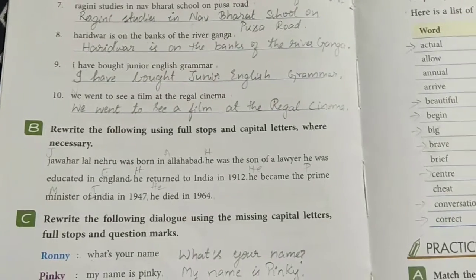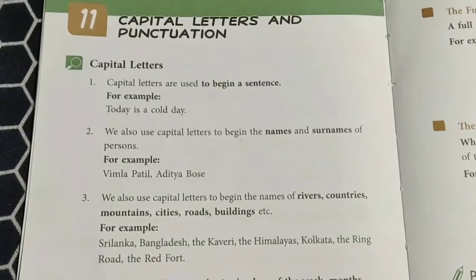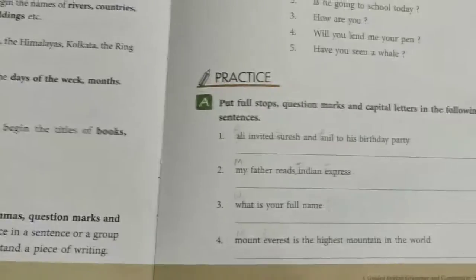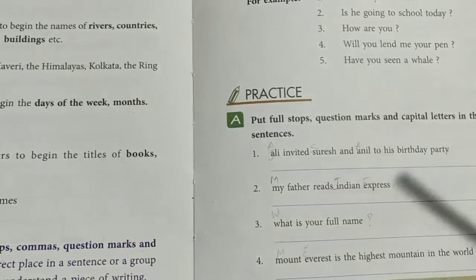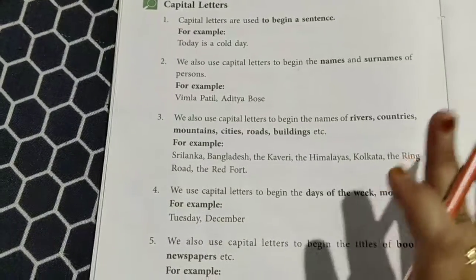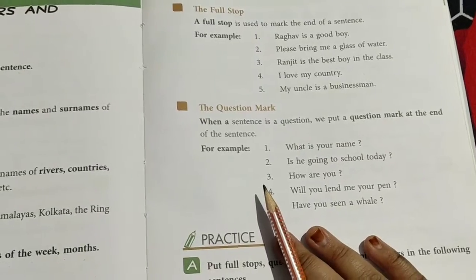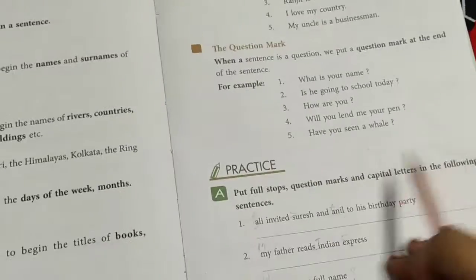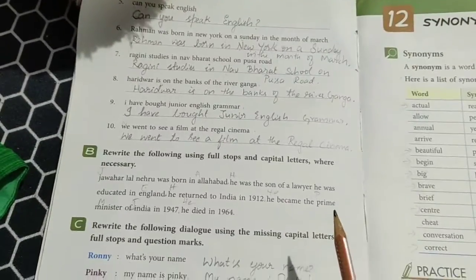Okay children, I hope you understood this topic, that is capital letters and punctuations. Practice this in your home. Take down the answers I have given you, because it will be included in your annual examination paper. Keep practicing, then only you'll get it, isn't it? So it's an easy topic. Please understand, practice well. The 5 rules of capital letters, and the main punctuations which are very important, that is full stop and question mark, I have taught you. And then we have discussed the exercises, and that's all.